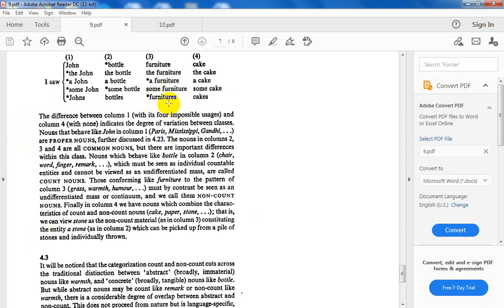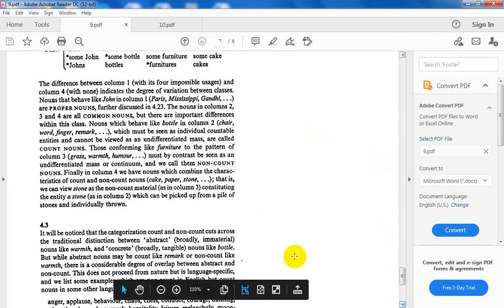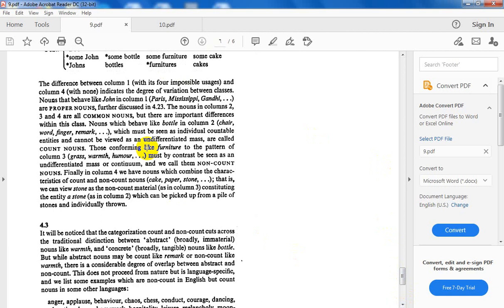Non-count. The same case with paper and cake. So all in all, nouns are classified into proper nouns and common nouns. The common nouns are sub-classified into count, non-count, and mass nouns, which combine characteristics of count and non-count.